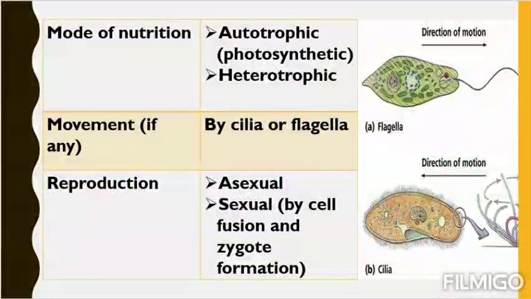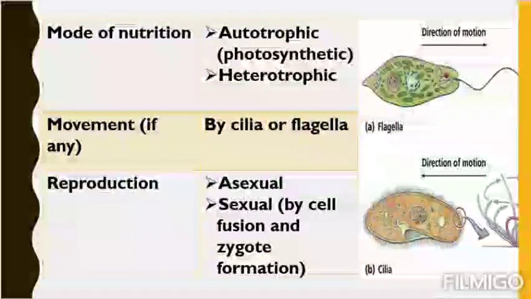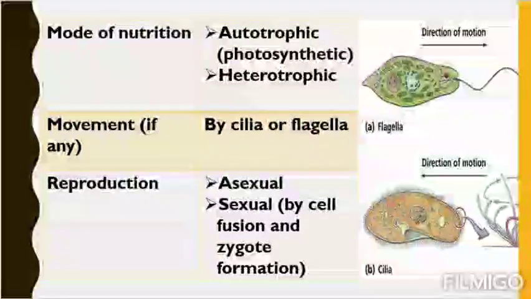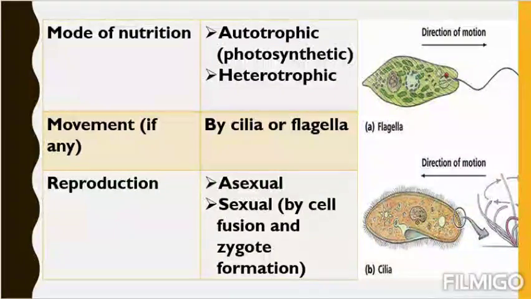Then come to movement. Some of the members can move, not all. If they can move, they should have some moving organelles, cell organelles that help them in movement. These may be cilia or flagella. These are two cell organelles, cilia or flagella, that help in the movement of the organism. We have learned about flagella that we saw in the first segment on kingdom Monera. Here a new word is there, cilia. So what is the difference between cilia and flagella? That we can see in the diagram.